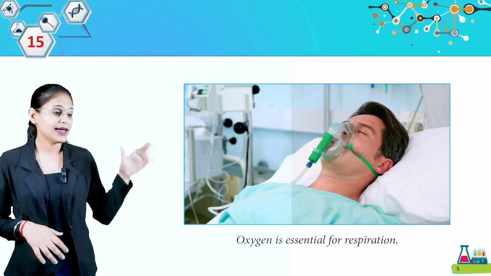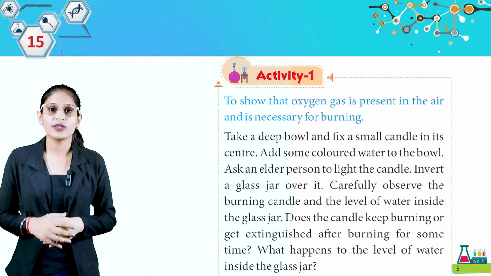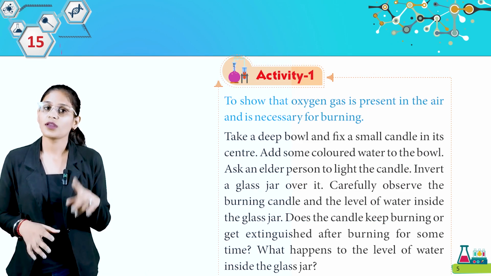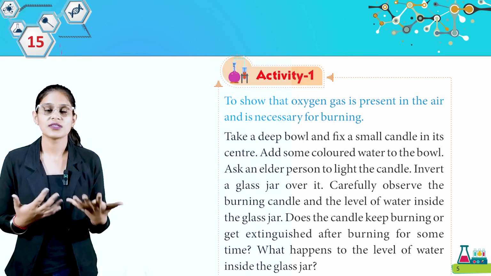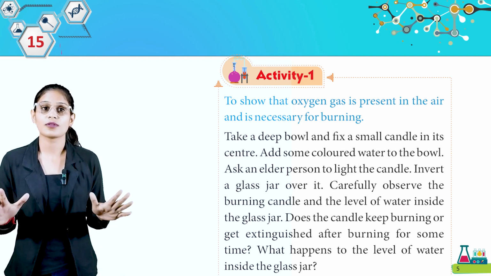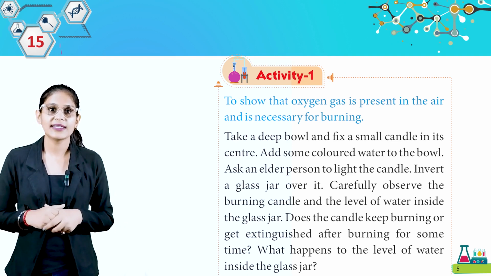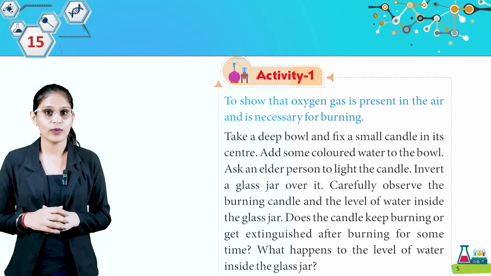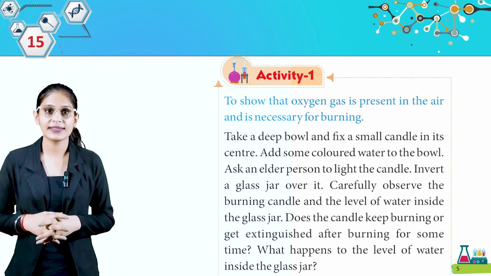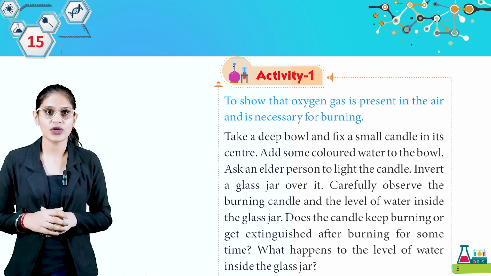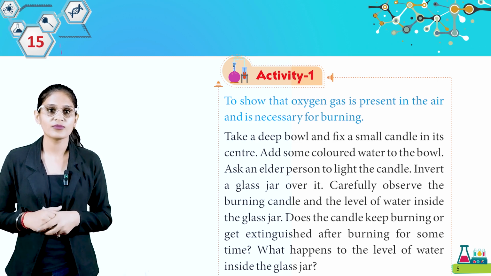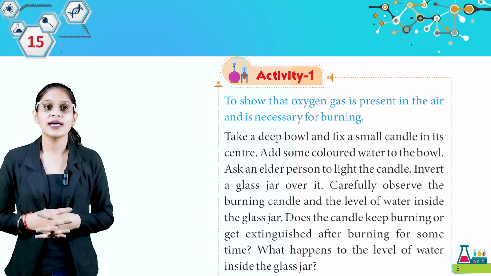Now we will discuss an activity, activity 1. To show that oxygen gas is present in the air and is necessary for burning. So students, as you know, for burning also we need oxygen. Without oxygen there is no combustion. Take a deep bowl and fix a small candle in its center. Add some colored water to the bowl. Ask an elder person to light the candle. Invert a glass jar over it. Carefully observe the burning candle and the level of water inside the glass jar. Does the candle keep burning or get extinguished after burning for some time? What happened to the level of water inside the glass jar?